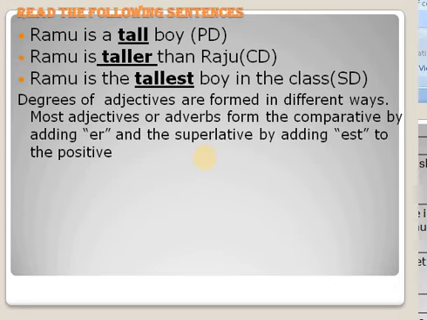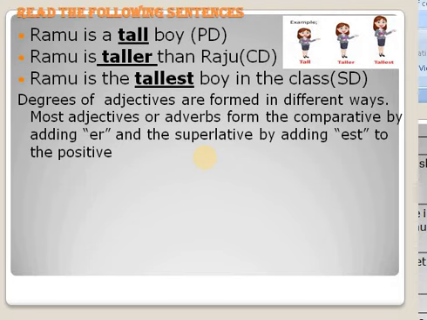Here we are comparing two persons or two things. This comparative degree is used when two persons are compared. Third sentence, Ramu is the tallest boy in the class. This is in superlative. Superlative is used when more than two persons are compared.